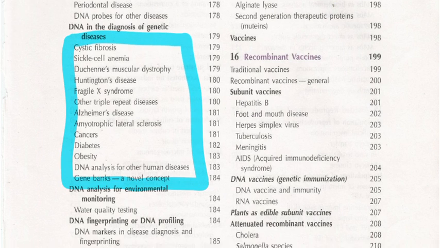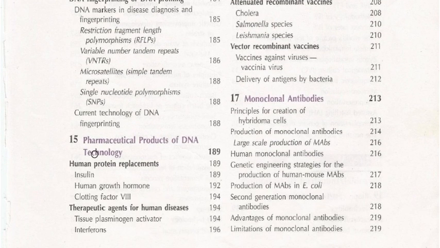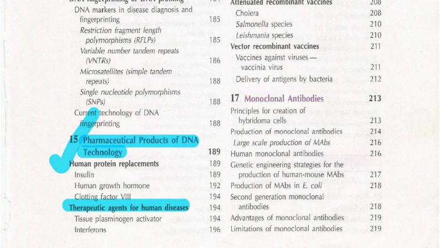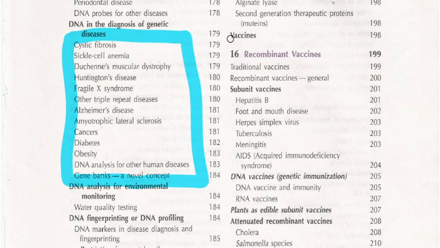The next thing is that you should concentrate on studying the pharmaceutical products of DNA technology, which you can find in the animal biotechnology unit. Here you can study the pharmaceutical products of DNA technology and what therapeutic agents are available for human diseases. You can also see vaccines and types of vaccines.